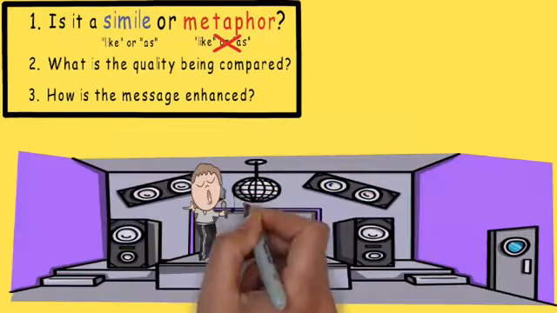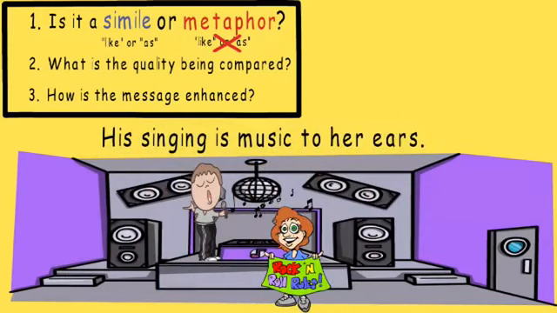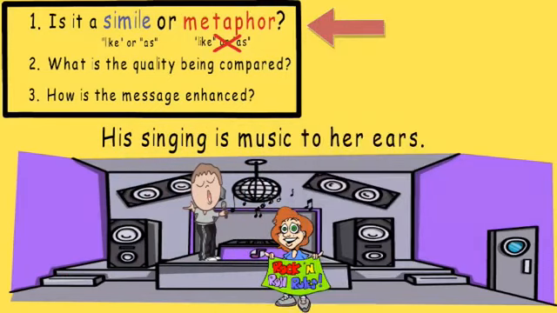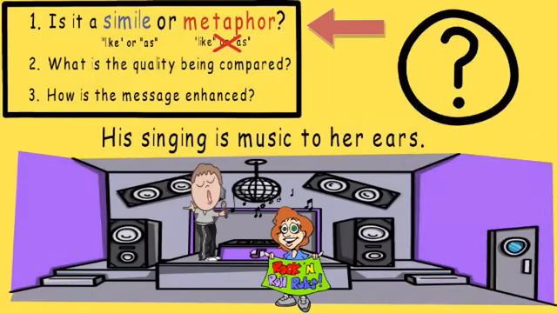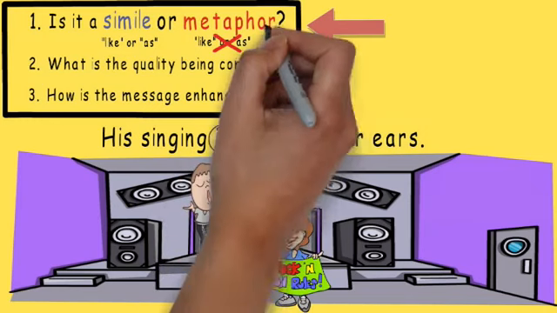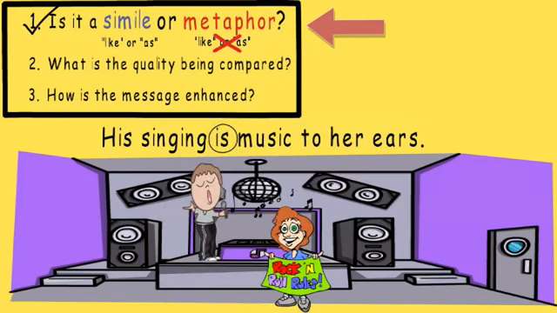Here we go. His singing is music to her ears. First, we need to decide if this is a simile or a metaphor. Similes include the words like or as. Do you think this is a simile or a metaphor? Well, since the author doesn't use like or as, and says one thing is another thing, his singing is music, this sentence would be a metaphor.